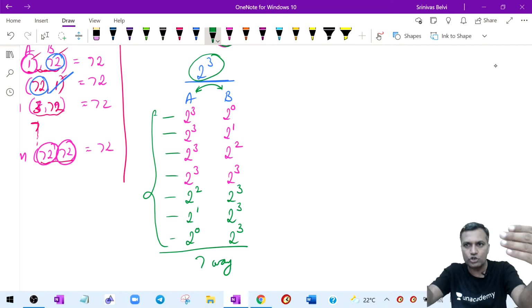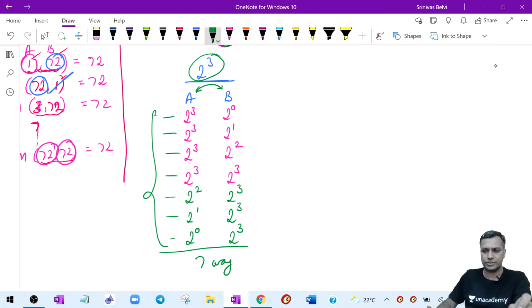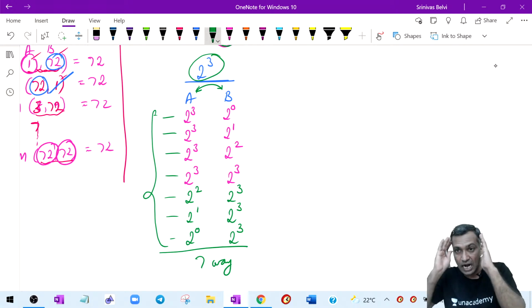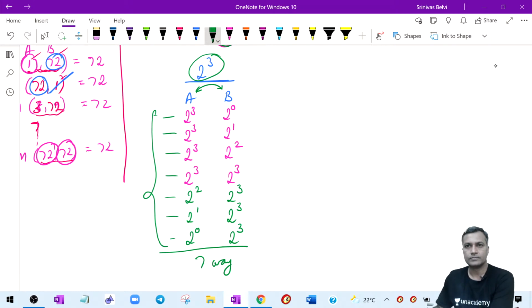Is this clear? No, in the exam you don't have to write this. Now I made it clear to you how to look at this. Then we will come to the exam way of solving it. Should I write all this in the exam? No, we will not do all that. This is not what I want to teach. Point is, let's first understand it. Let's first visualize it. Then we will see how to write it in the exam. Is this story of 2 power 3 clear?